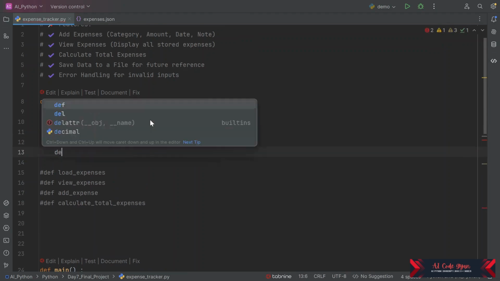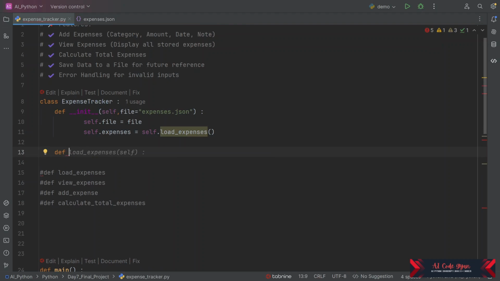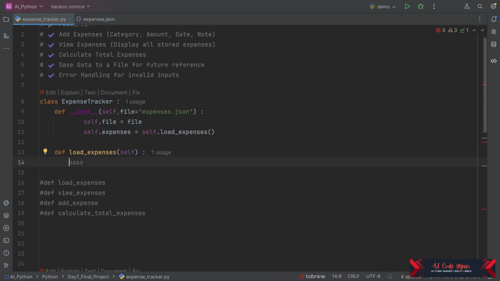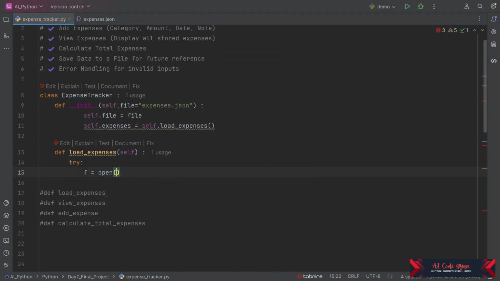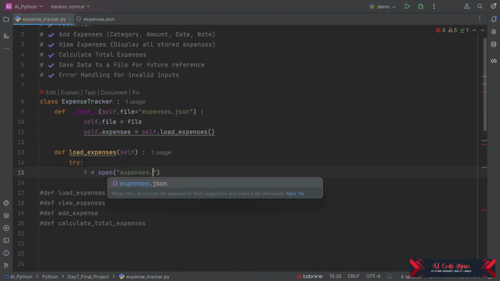Now let us define load expenses. We will use self here. Now let us use try. What we have learned: f is equal to open expenses.json.